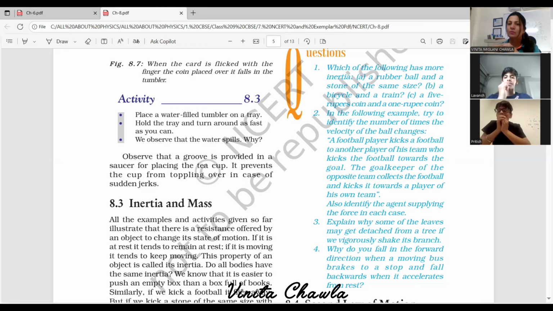Ma'am, both have the same. See, the 5 rupee coin is a little heavier than the 1 rupee coin, no? Yes, it's more thick. Thick and heavy also. Yes.